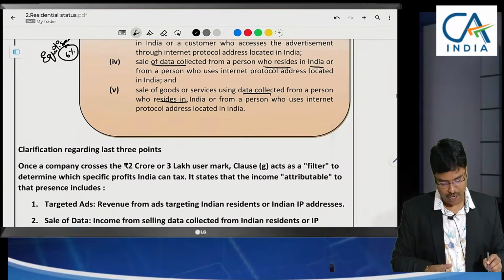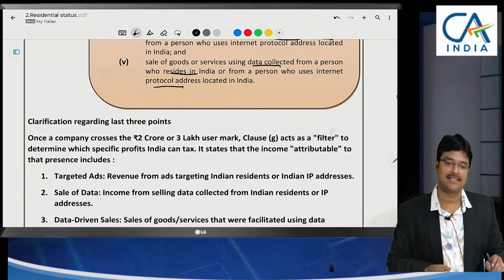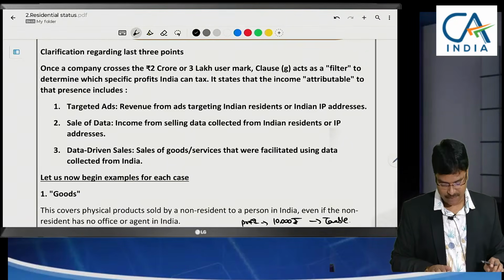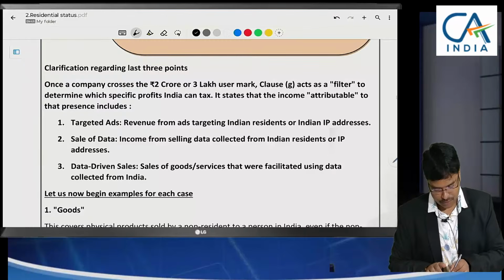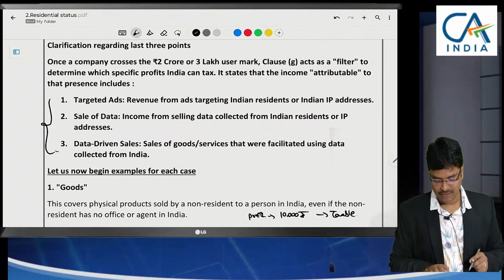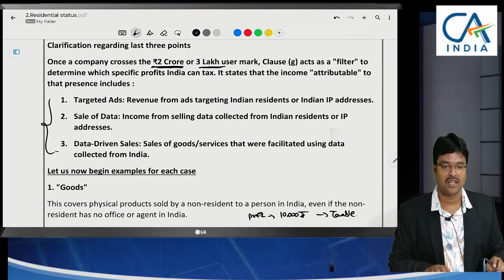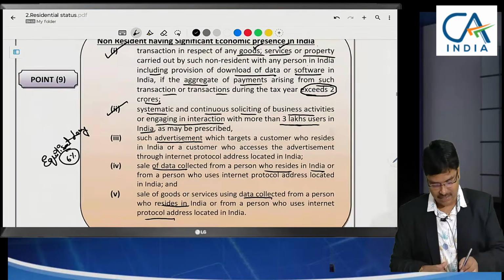To an electronic commerce operator, protocol address based on IP internet facility we are booking. That's what has been given here. Last 3 points only, again theoretical discussion is given. First of all, we need to see the 2 crores and 3 lakhs limit. In any case, total 5 points we have discussed.